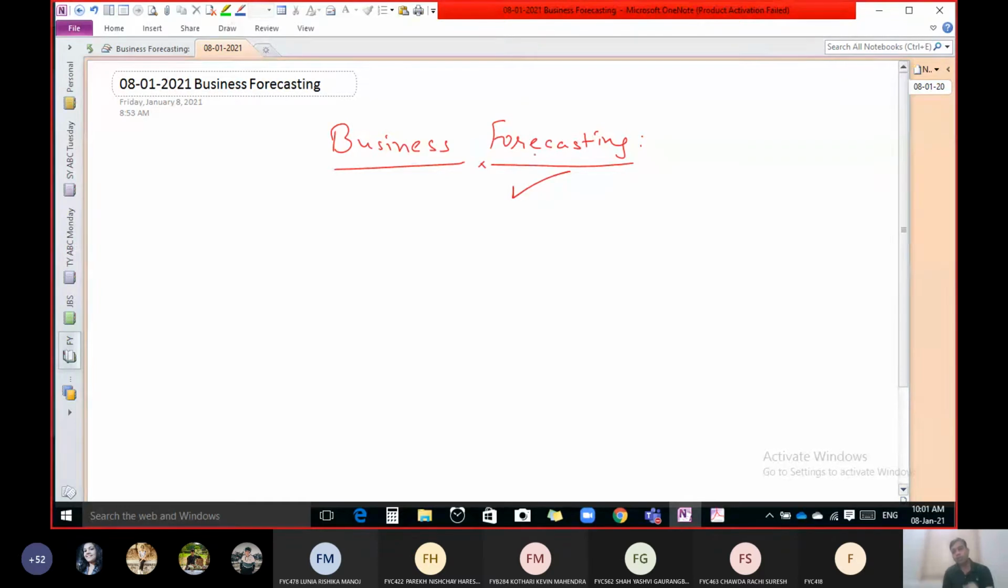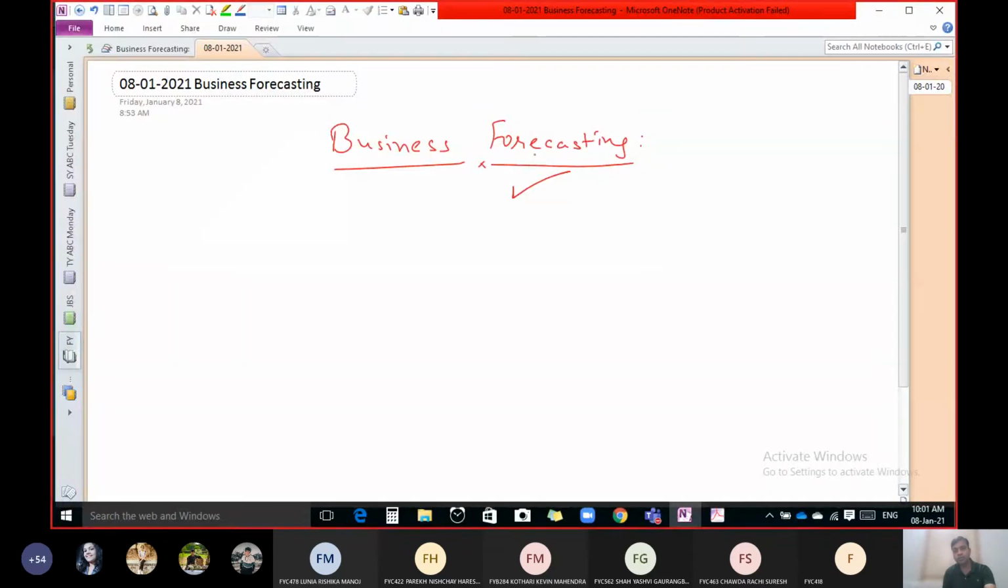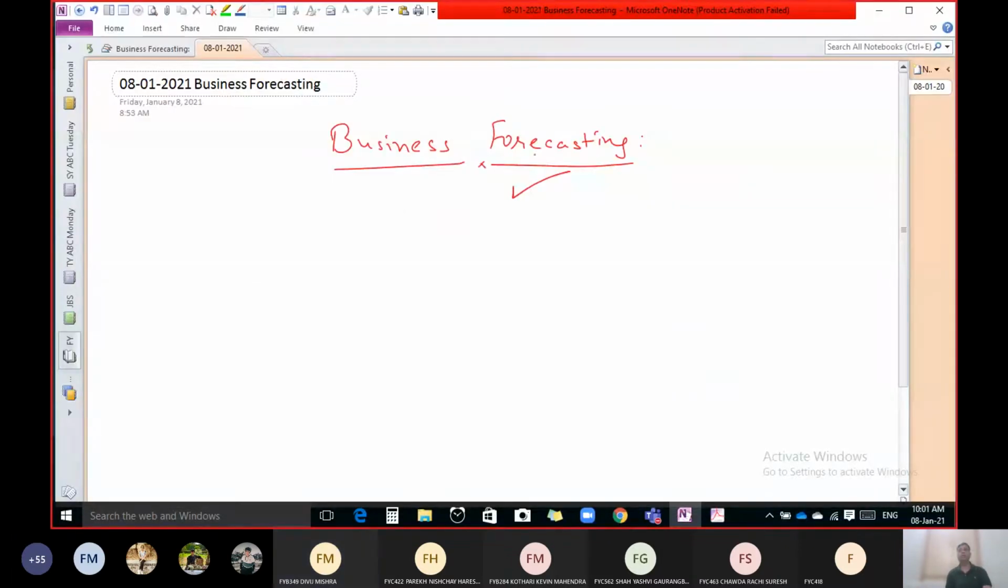Any of you know what is the meaning of this word forecasting? What do you mean by forecasting? Sir, to predict the future. Yes, perfect. To predict the future, that is forecasting. And business forecasting means to predict the future in business.